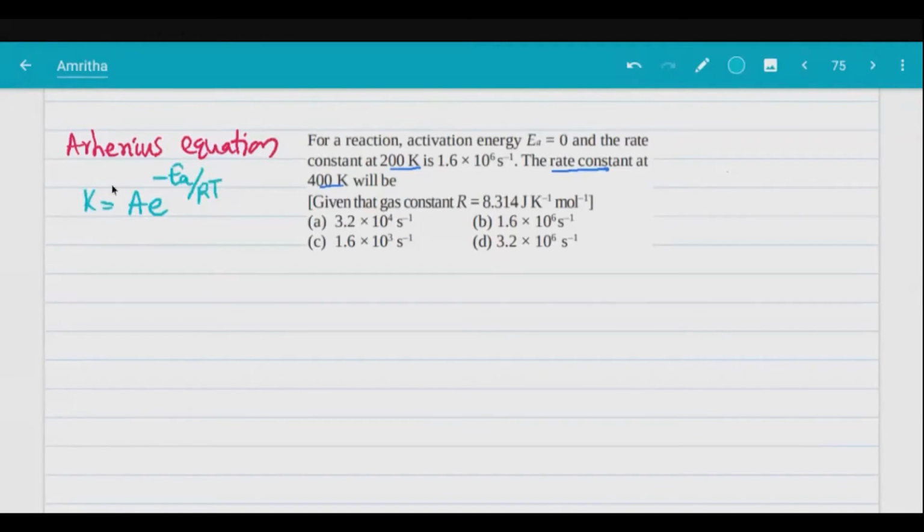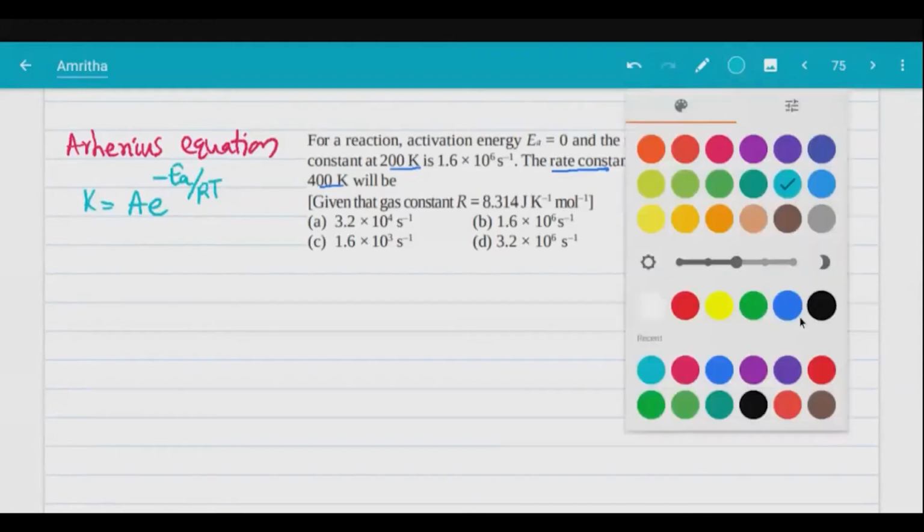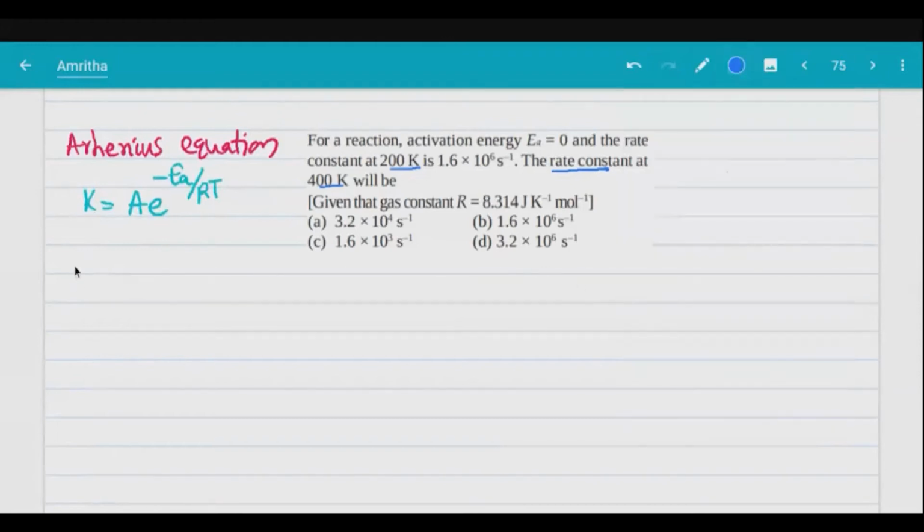If we take logarithm and integrate it between the limits, you will get an equation like this: log k2 by k1 equals Ea by 2.303 R into 1 by T1 minus 1 by T2. This is the formula we should use.